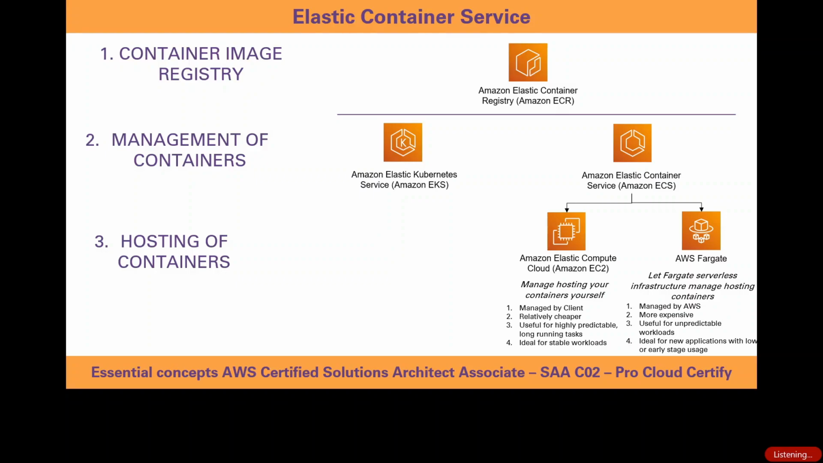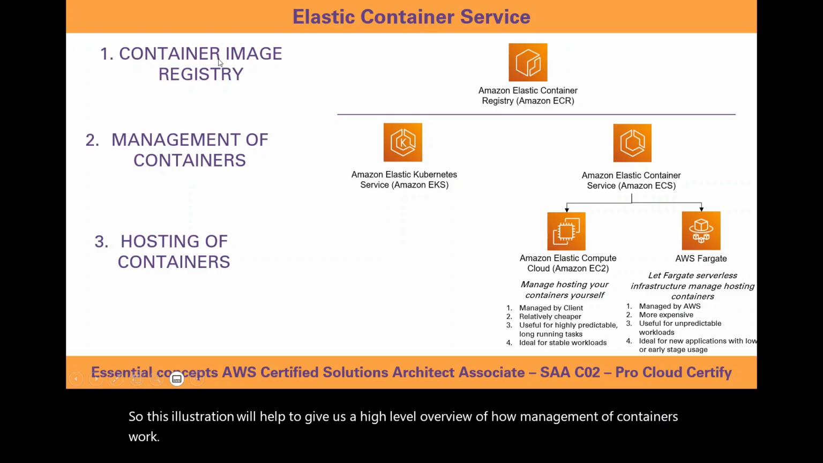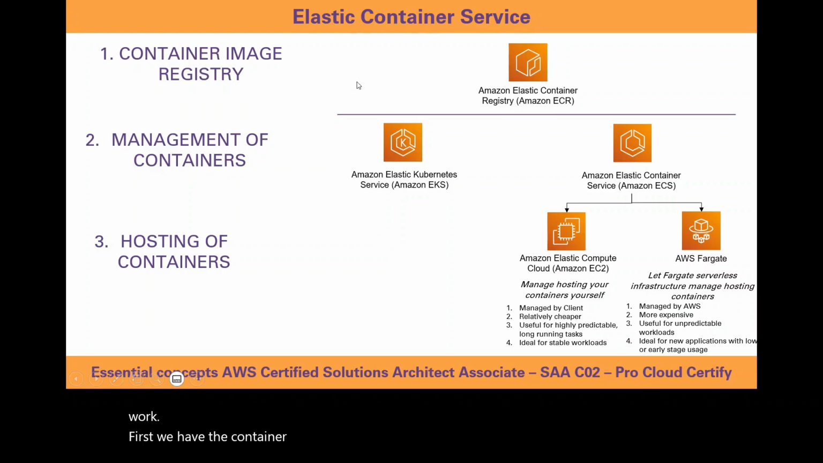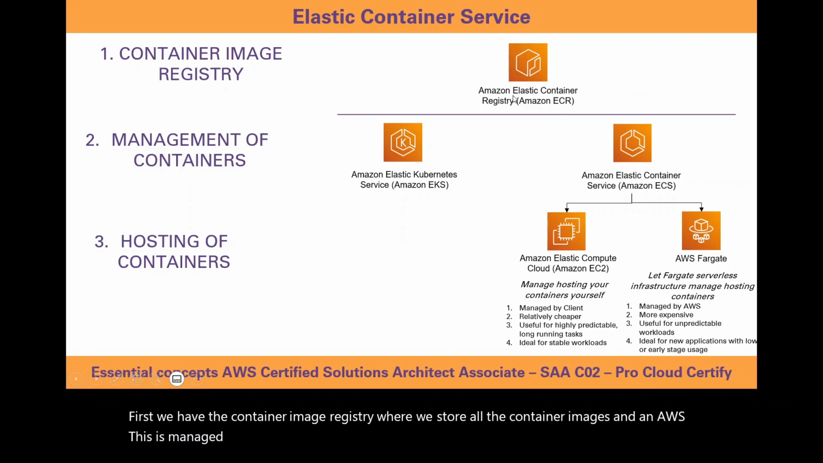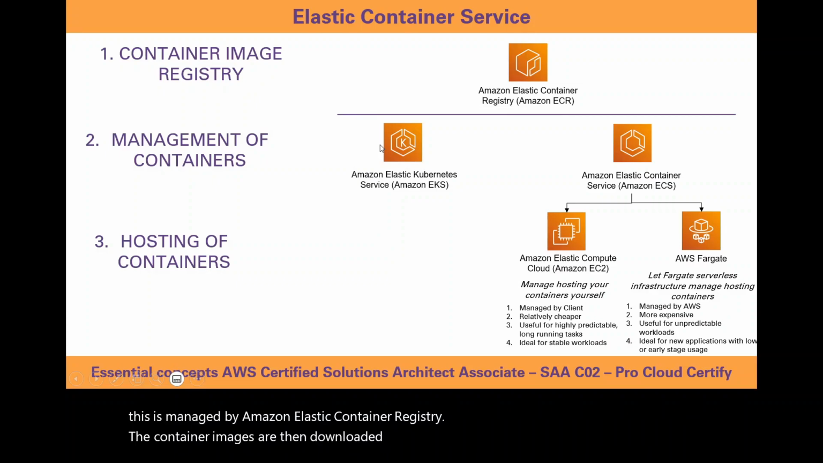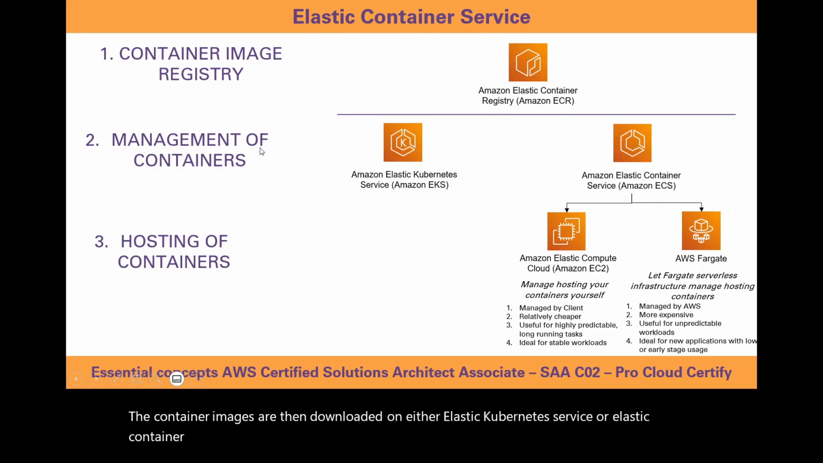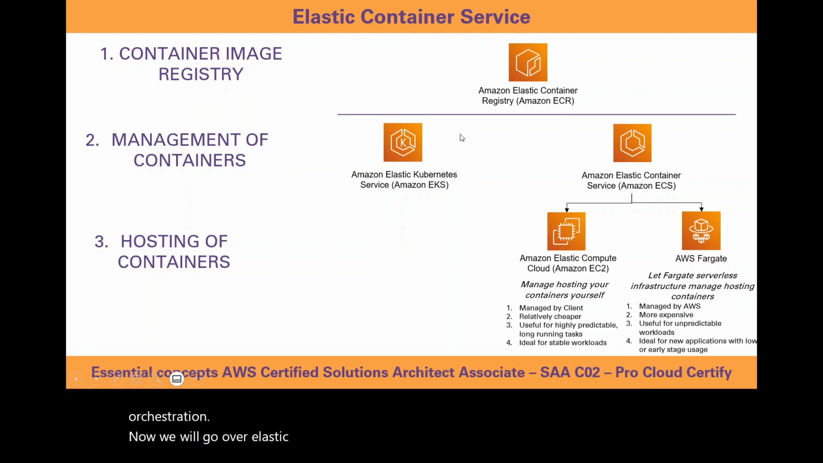So this illustration will help to give us a high-level overview of how management of containers work. First, we have the container image registry where we store all the container images, and in AWS this is managed by Amazon Elastic Container Registry. The container images are then downloaded on either Elastic Kubernetes Service or Elastic Container Service, both of which are tools for management of containers and container orchestration. Now we will go over Elastic Kubernetes Service in our next video.